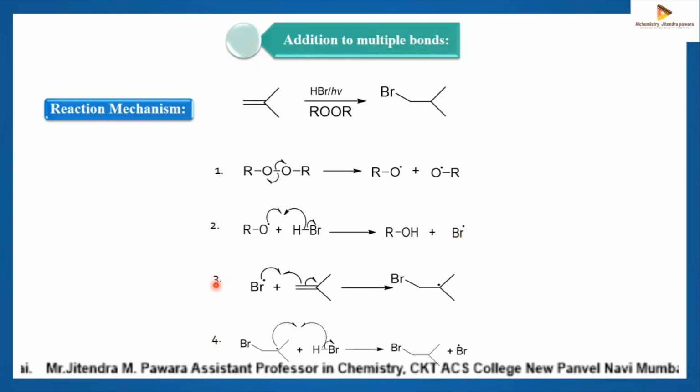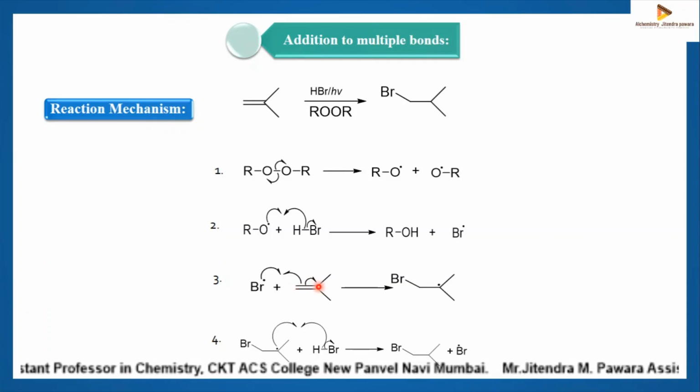Then in the third step, bromine will add to isobutene, and here the addition takes place on the basis of anti-Markovnikov's rule. Bromine adds to the carbon that has more number of hydrogens. When this carbon-carbon double bond breaks homolytically, you will get two radicals, this CH2 and this C radical.